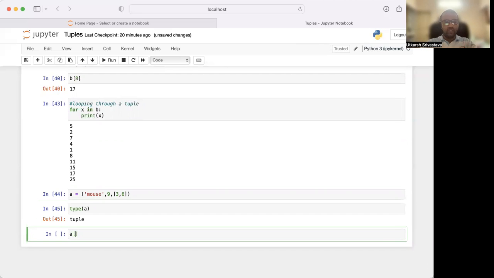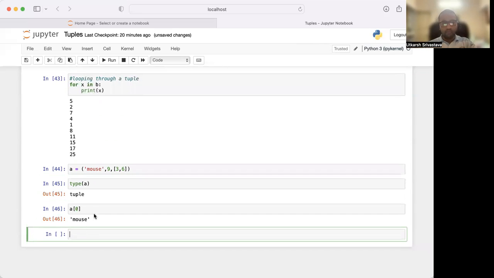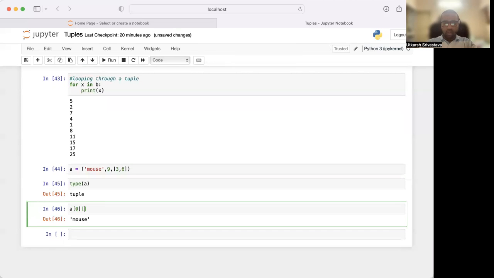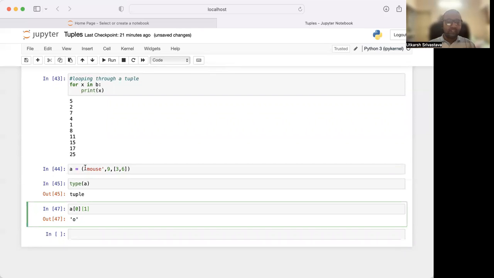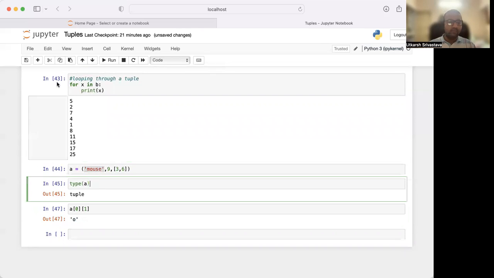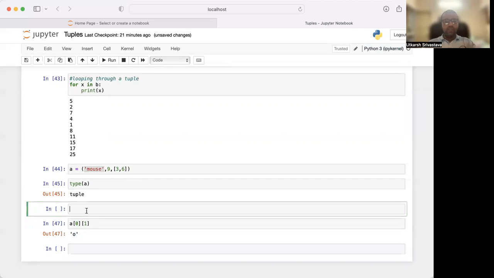Now let us access values of the tuple. A[0] is mouse. Cool. Now A[0][1] is O. Why is it showing O? Let us have a look. A[0] is your mouse element.